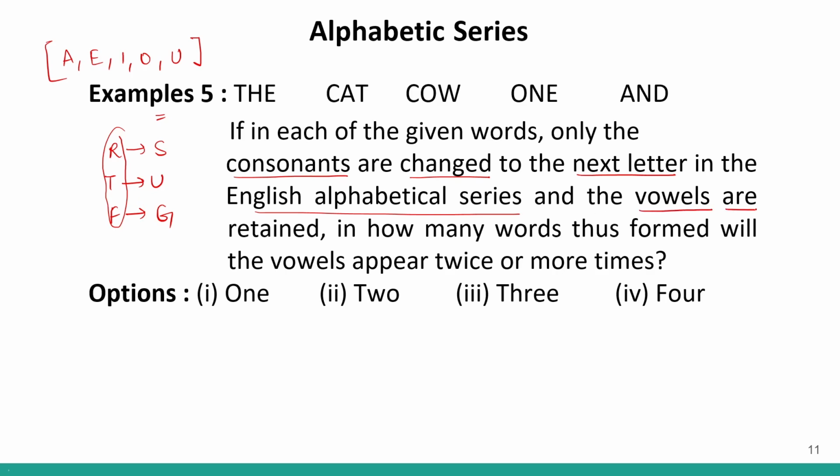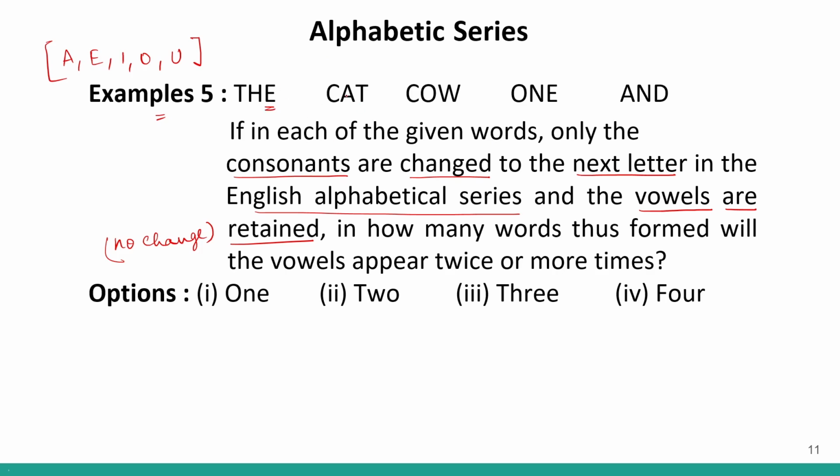And what is happening to the vowels? The vowels are being retained. So there is no change in the vowels. Retained means there is no change in the vowels. Correct? Now we have to find out how many words thus formed will have the vowels appear twice or more times. So we'll come to this later. First, let us change the consonants to the next letter.